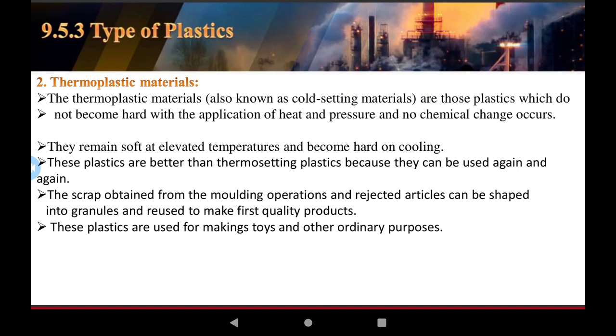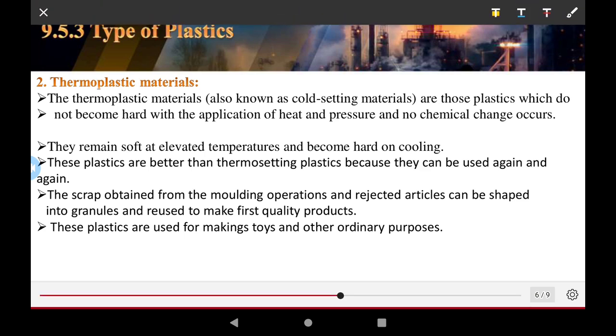Thermoplastic materials are also known as cold setting materials. Thermosetting plastic is the hard setting material, and thermoplastic material is the cold setting material.